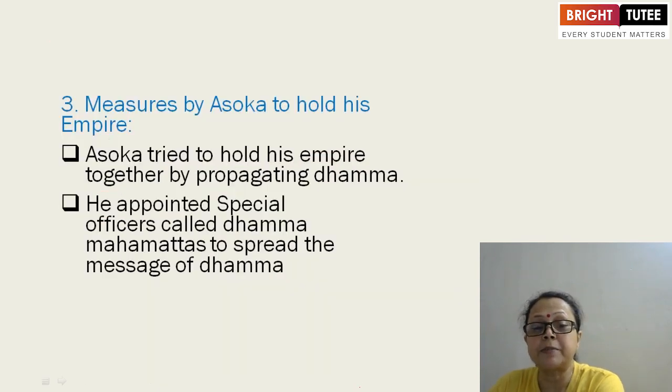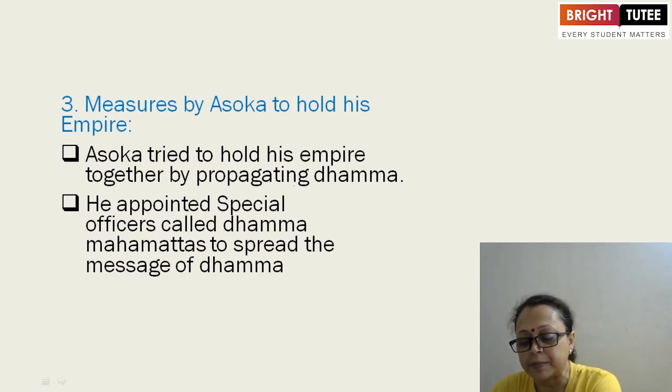Third point: measures by Asoka to hold his empire. What measures were adopted by Asoka to control such a vast territory? How to hold it, how to control it? What were the measures adopted by Asoka?